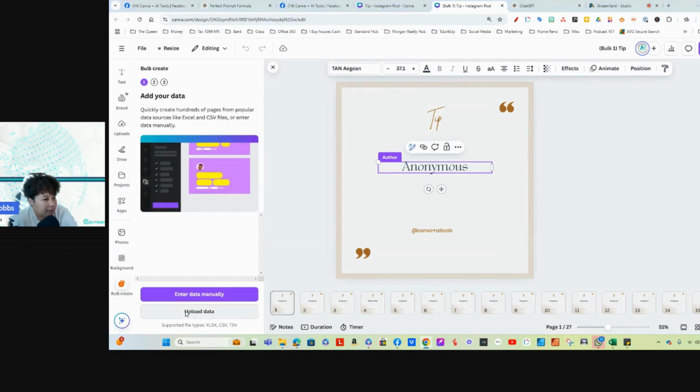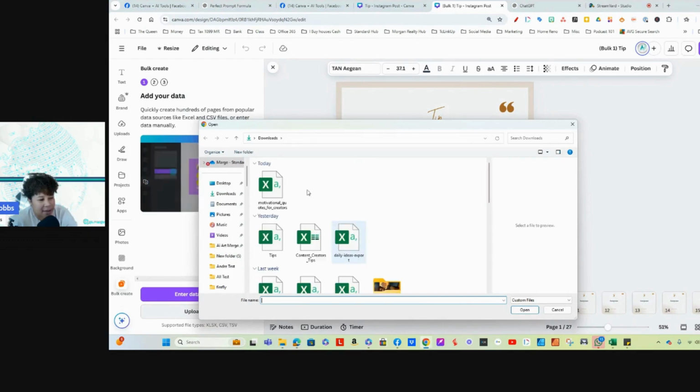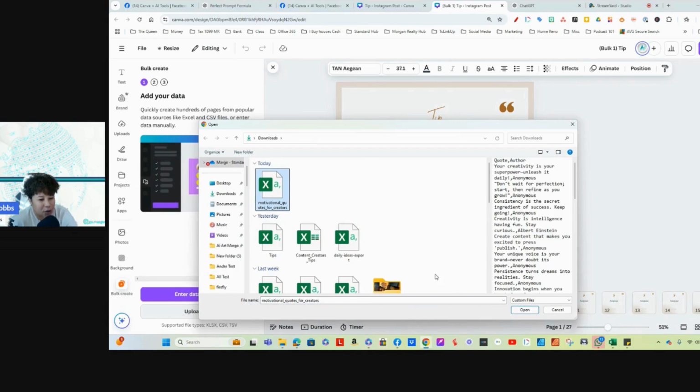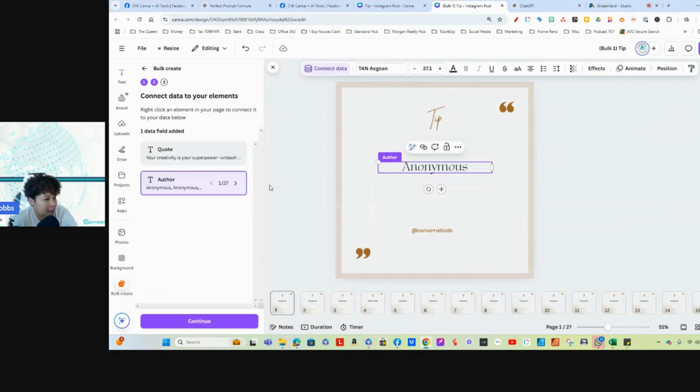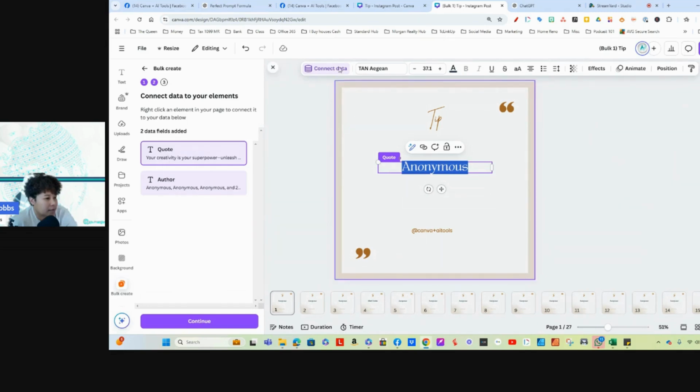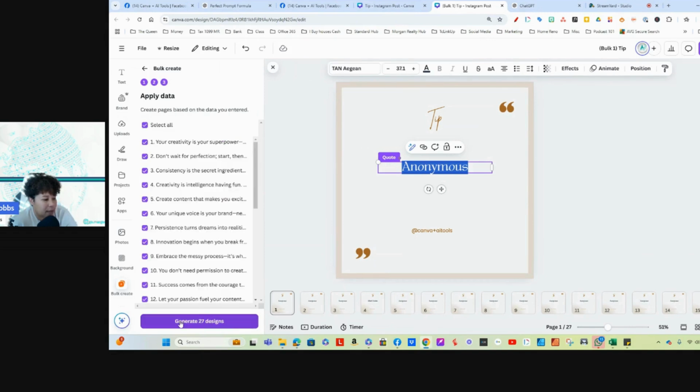Upload data. And I've known this from past experience that at times it does not like to do both at the same time. So we're going to double click. And we are going to go here and we're going to go to quote. And then we're going to continue and generate 27. And now we wait. See, nothing ever moves as fast as you want it to, especially in real time.